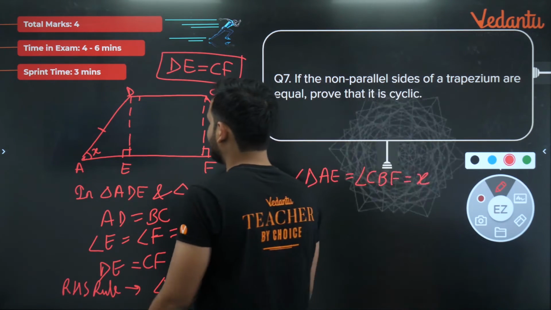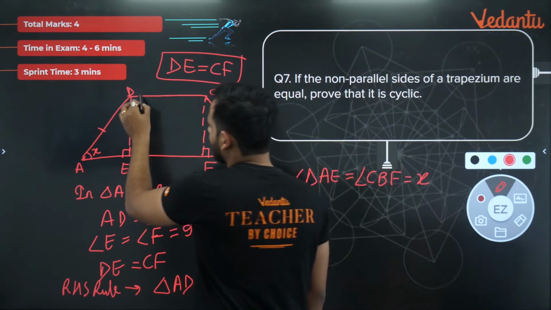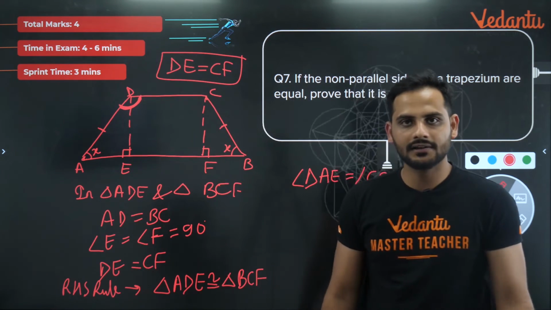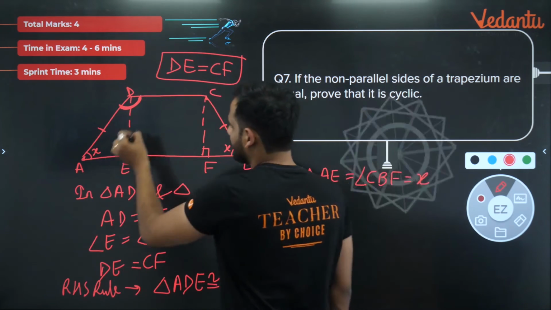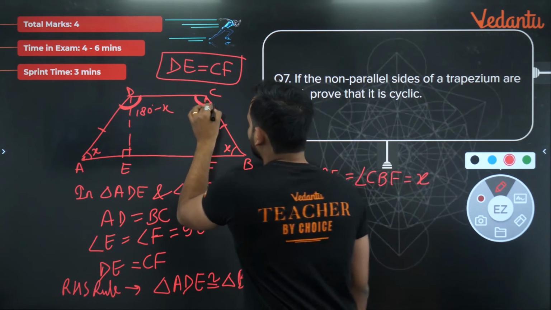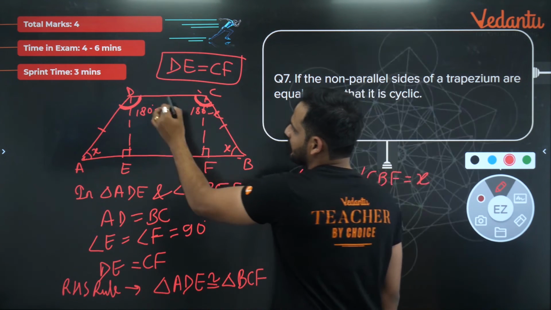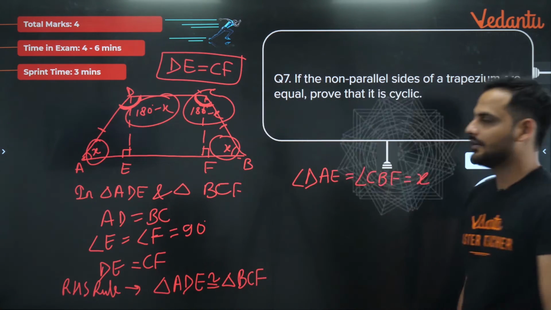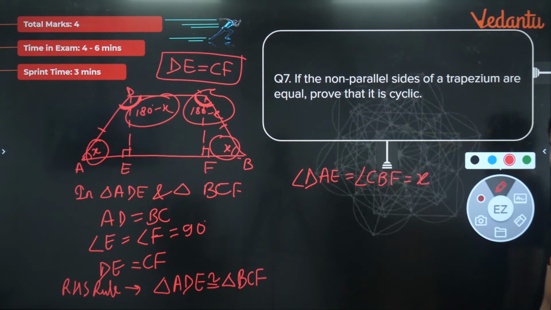Now, bachcho, see, we know that AB and CD are parallel. So I can say this angle and this angle are forming interior consecutive angles. So sum of these two angles should be equal to 180 degree. Okay. So let's say it is 180 minus x. Similarly, this angle and these two angles are also interior consecutive angles. So this is also 180 minus x. Now here you can see the sum of opposite angles is 180 degree. So I can say it will be a cyclic quadrilateral.